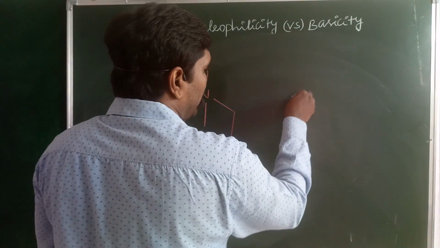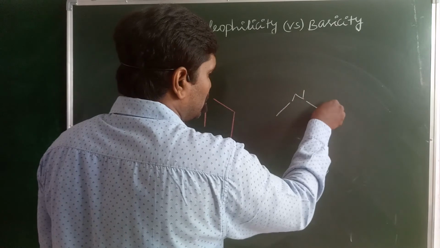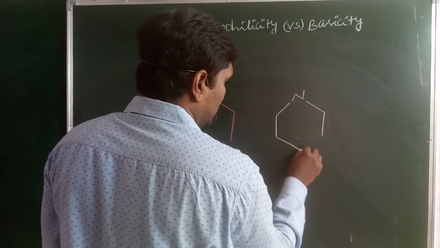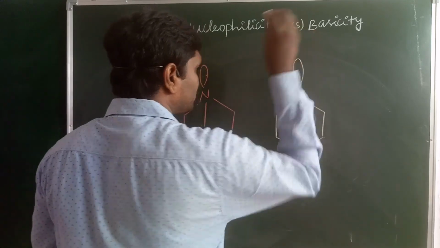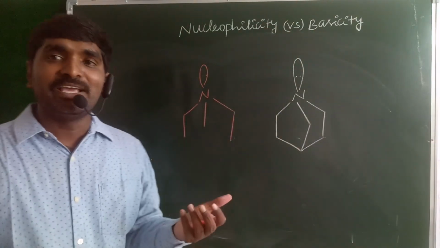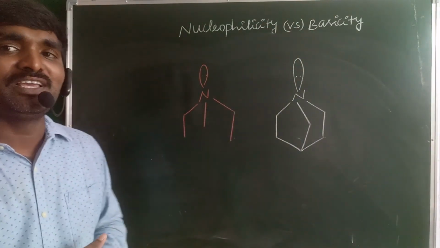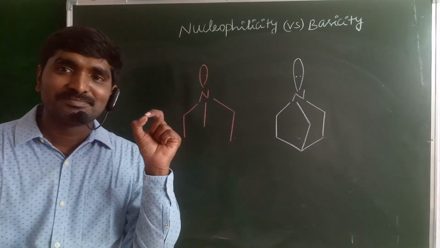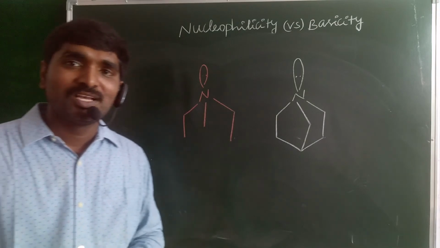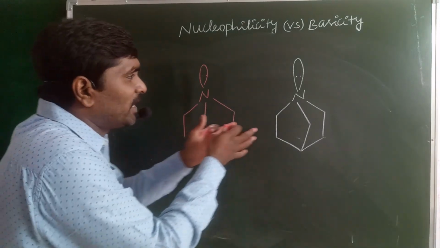And the next one, maybe nitrogen is present in a cyclic bridge, maybe the compound is like this. What is the basic character? What is the nucleophilic character? This is also a very important one, an interesting one, comparing the first one and the second one.